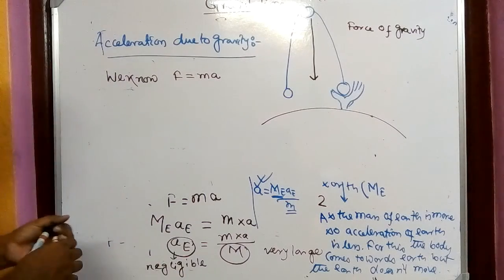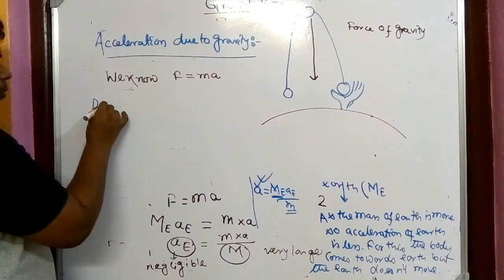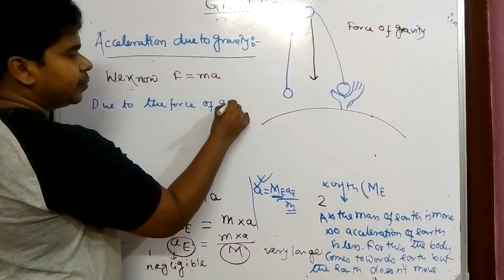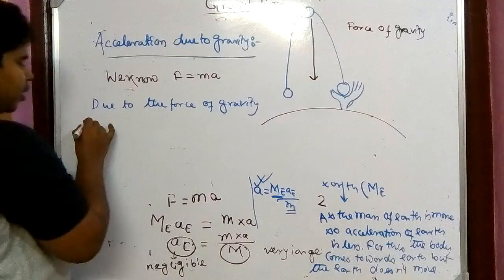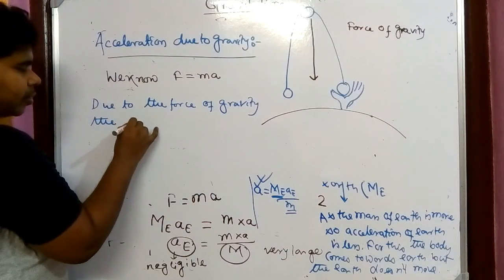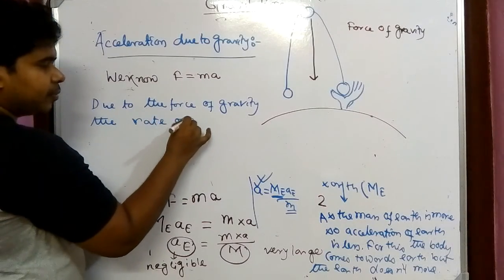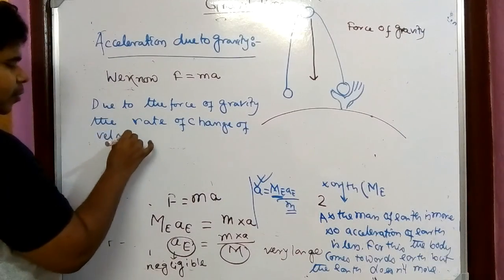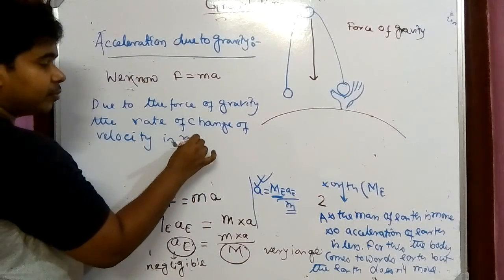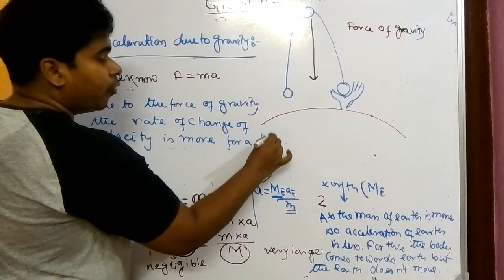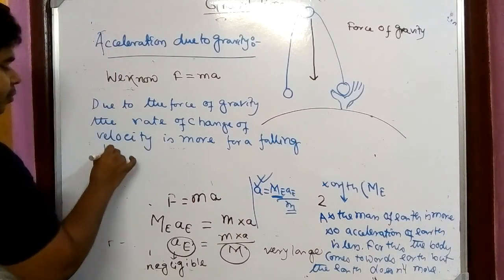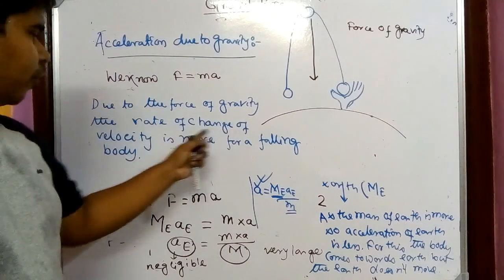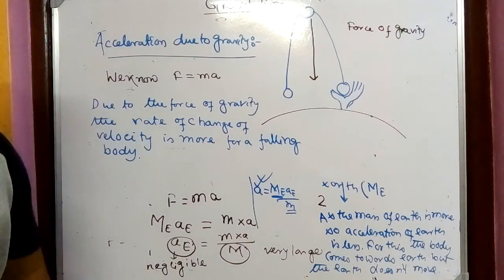So the simple thing we have seen is that due to the force of gravity, the rate of change of velocity is more for a falling body.